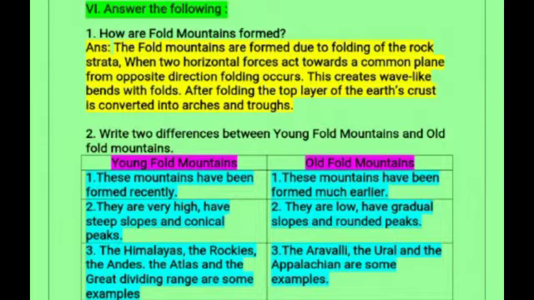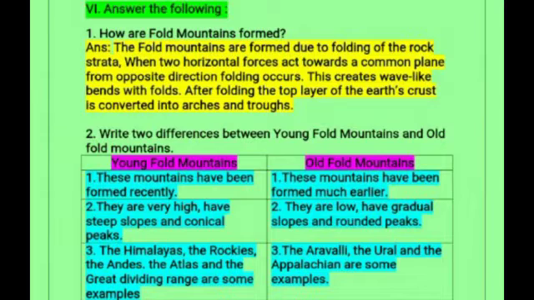The fold mountains are formed due to the folding of the rock strata, when two horizontal forces act towards a common plane from opposite directions, folding occurs, and this creates wave-like bends with folds. So after folding, the top layer of the earth's crust is converted into arcs and troughs. Okay. Next, write two differences between young fold mountains and old fold mountains.